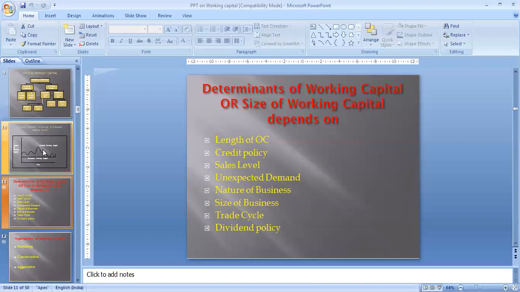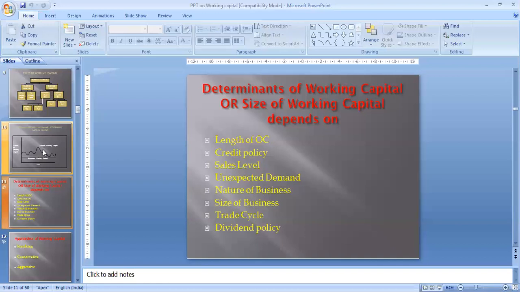Credit policy means if you are allowing sales on credit to your customer, you will receive cash after some period of time because you are allowing sales on credit. So for that particular time, for meeting your expenses, you require some cash, and for this cash you need to have some working capital. But on the other hand, if you are not allowing credit, your sales are on cash.